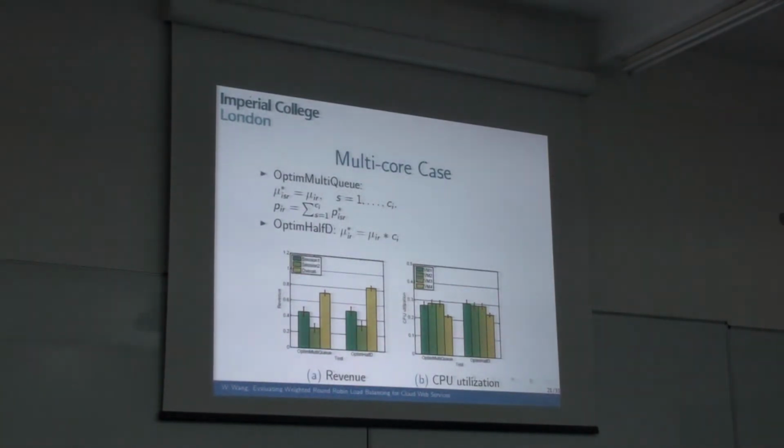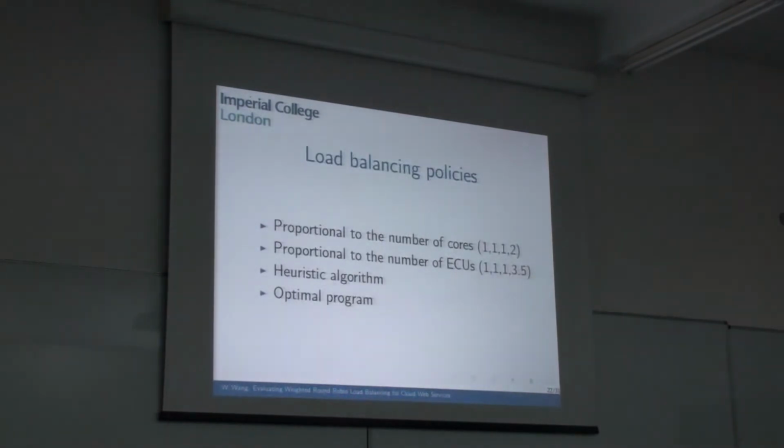This figure, the left figure shows the revenue and the right shows the CPU. We can see the second method is able to return higher revenue, and utilization is more balanced. Therefore, we always use the second method for the other experiments. The 4 load balancing policies we consider here are the same as the motivating example: proportional to the cores, proportional to CPUs, and the 2 theoretical methods.